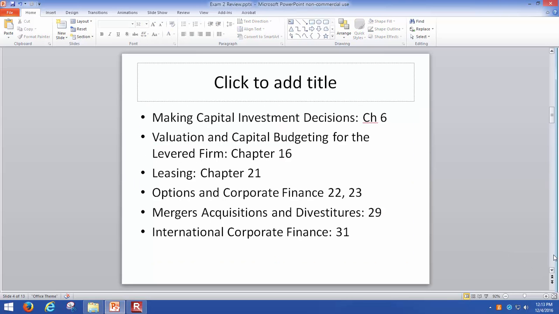So what are the chapters? Chapter 6, which is making capital investment decisions. Chapter 16, valuation and capital budgeting for the levered firm. Chapter 21, leasing. Chapter 22-23, options in corporate finance. Chapter 29, mergers, acquisitions, and divestitures. And Chapter 31, international corporate finance. So these are the chapters.